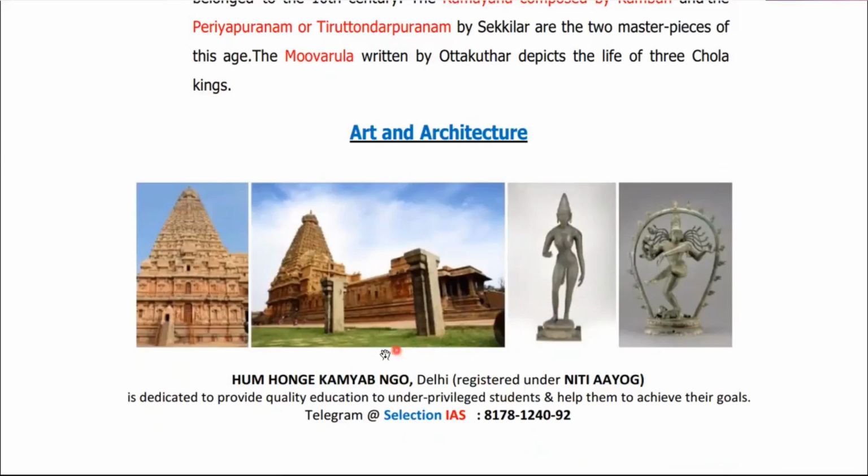Yeah. So this shape is known as Vimana. This triangular shape is known as Vimana, right? It became prominent during the time of Cholas only. And also, this is one of the famous postures of Lord Shiva. This is known as Nataraja. So we also have a specimen of a bronze Nataraja Shiva idol from this Chola Empire.